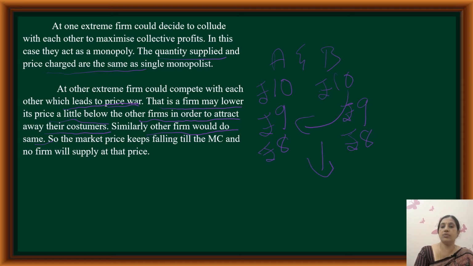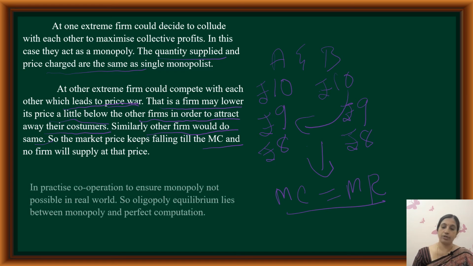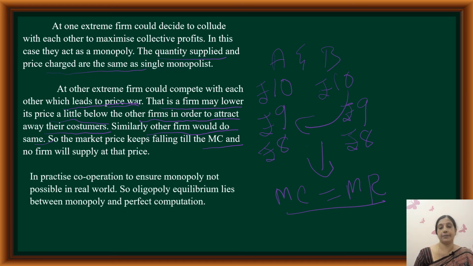This process will continue till MC is equal to MR. But at this price, no firm is going to supply. You have to keep that in your mind.